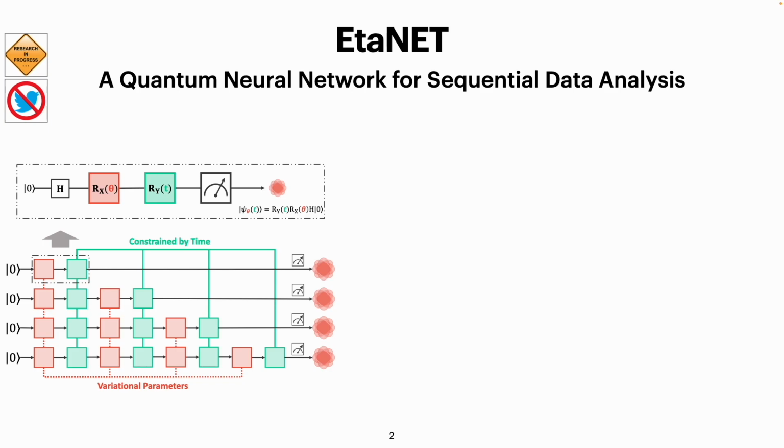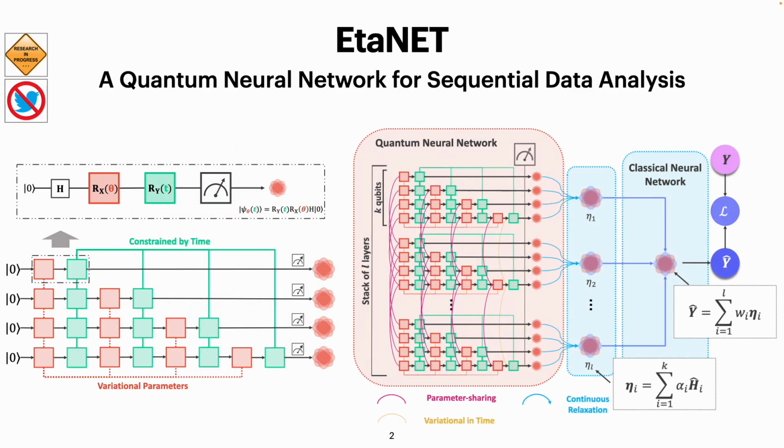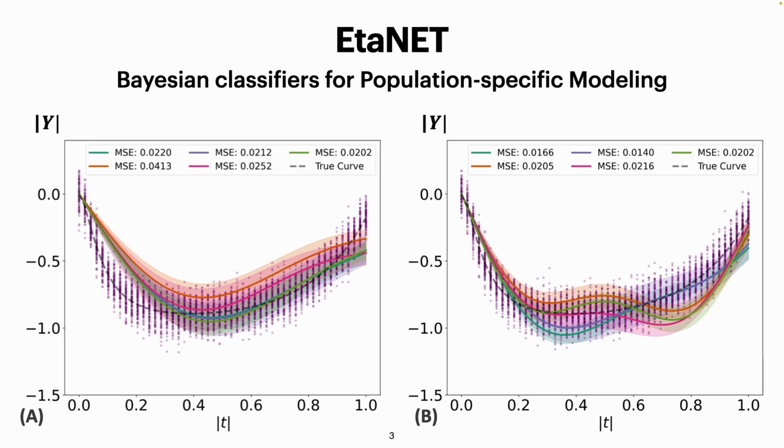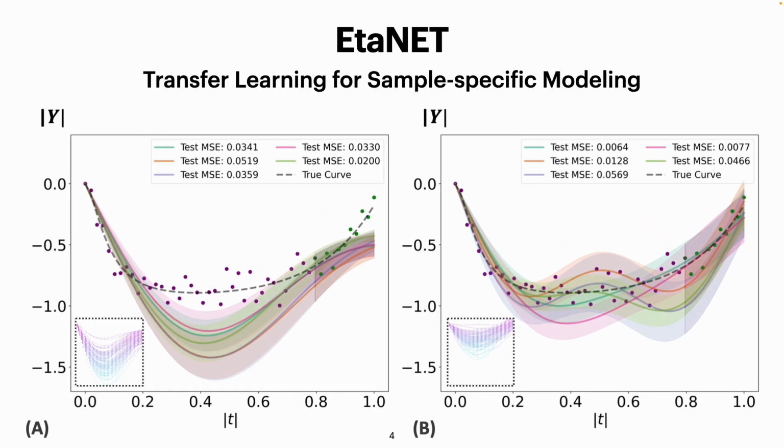First, we introduce parameter sharing into the quantum ansatz design and perform time encoding over the input. And then a continuous relaxation based on the softmax function is introduced to aggregate information and form the final prediction. As a result, we can provide a highly accurate Bayesian classifier for regression problems. And our model knowledge can be transferred across datasets to improve the model performance in small data scenarios.